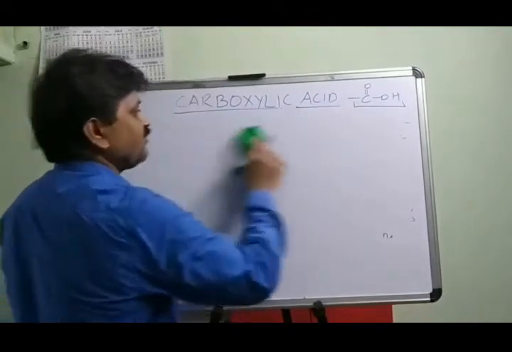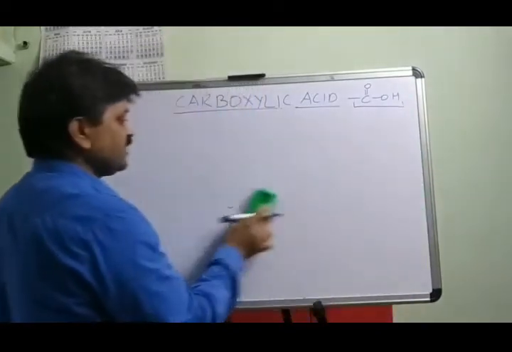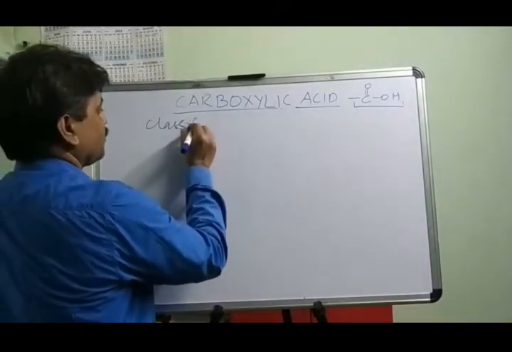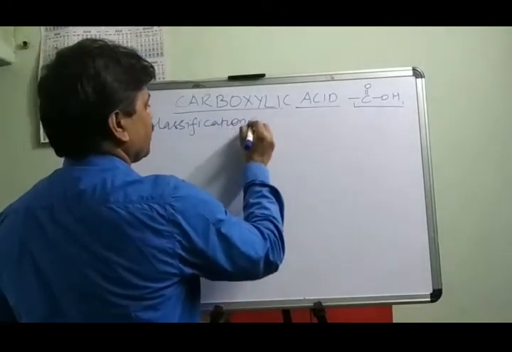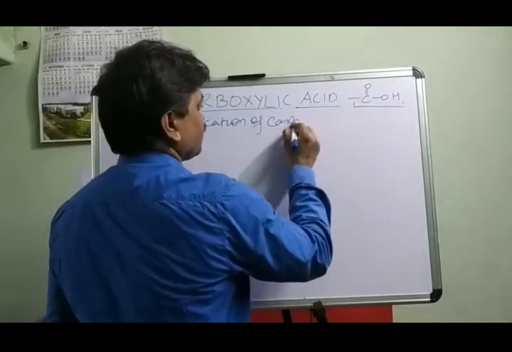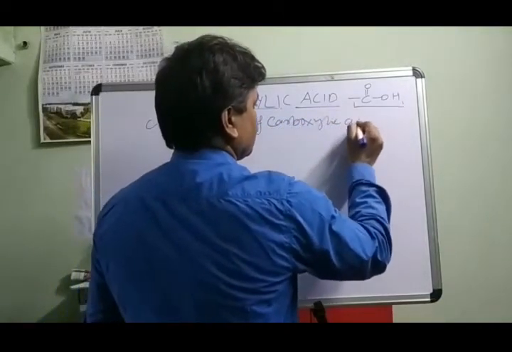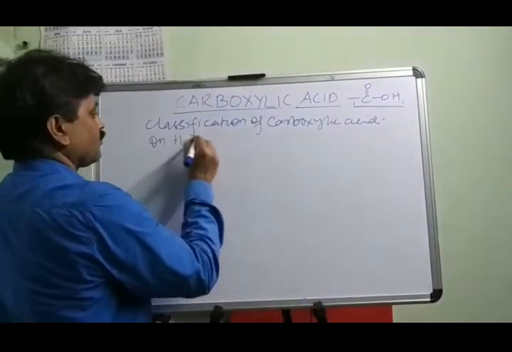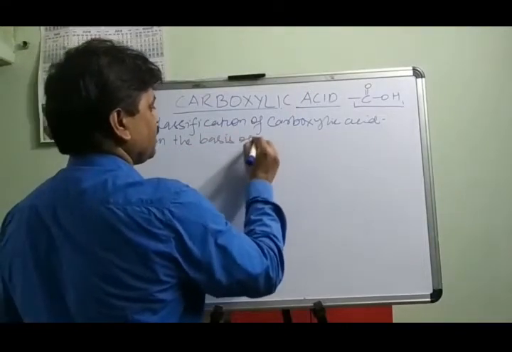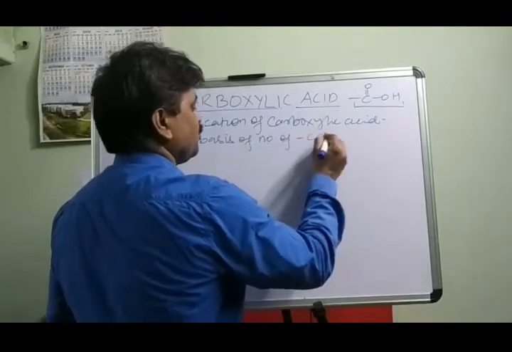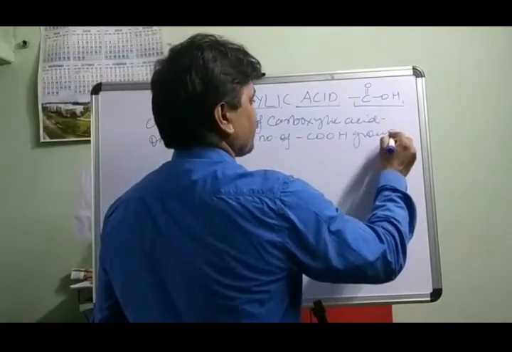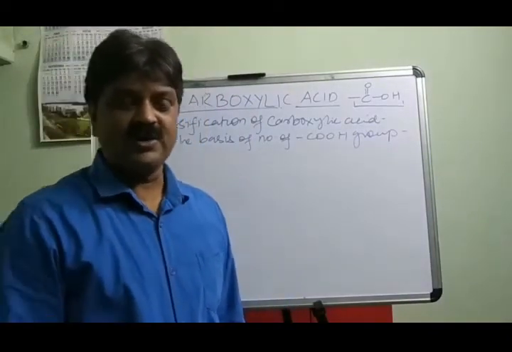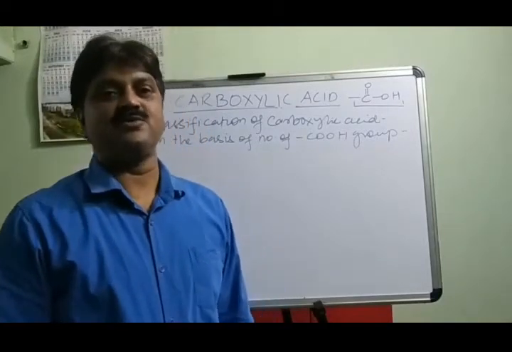So on the basis of the number of COOH groups, carboxylic acid may be of three types: monocarboxylic acid, dicarboxylic acid, and tricarboxylic acid.